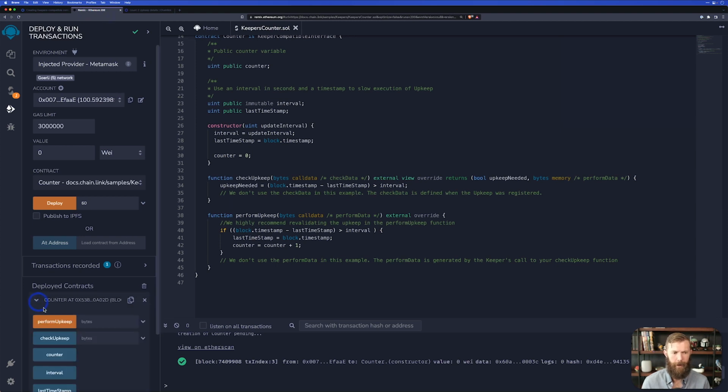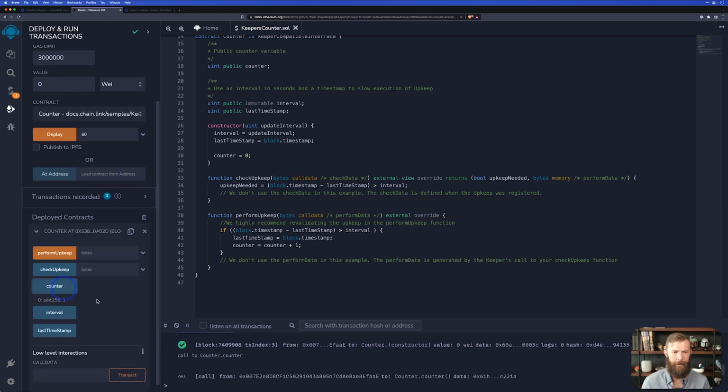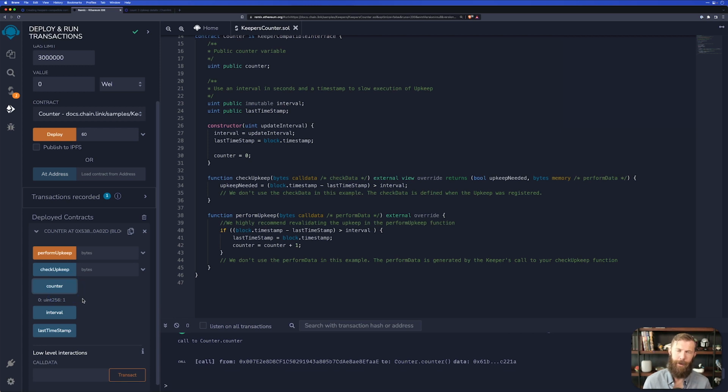If we open up our contract and we check the counter, hey, our counter is 1. We have an incrementing counter. Again, in this case, it's based on time, but using custom logic that we defined, not just strictly based on a cron tab. And this really opens up the opportunity for automating anything that you can come up with.